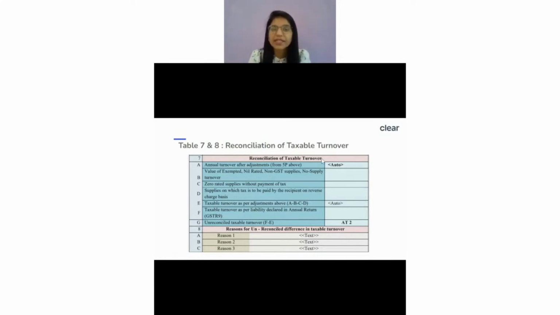So if that was the case, then you won't see any differences, and ultimately the value under your 7G will be 0. And if the value under 7G is 0, you don't even have to explain the reason for the unreconciled revenue.